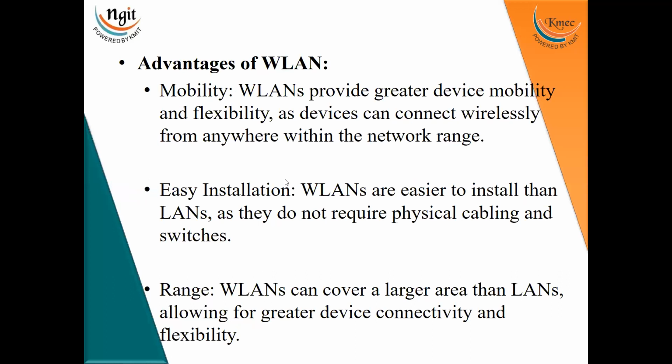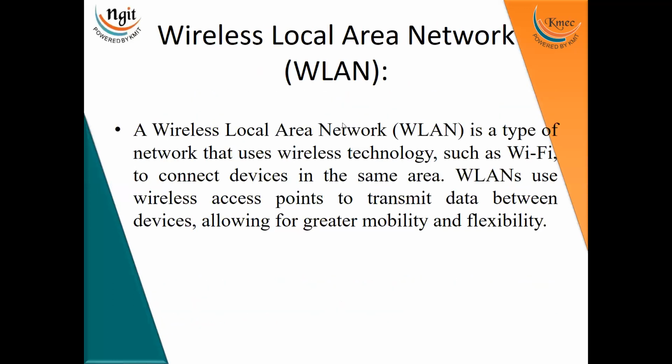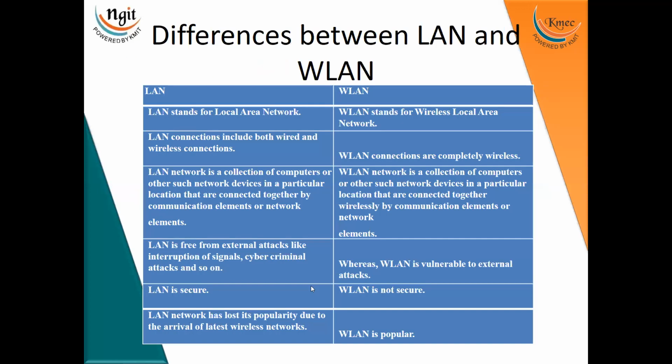In a LAN, the speed is very high, but in a wireless LAN the speed is less, typically 54 Mbps, which can result in slower data transfer between devices. And what is meant by interference? Wireless LANs are susceptible to interference from other wireless devices, which can cause connectivity issues.